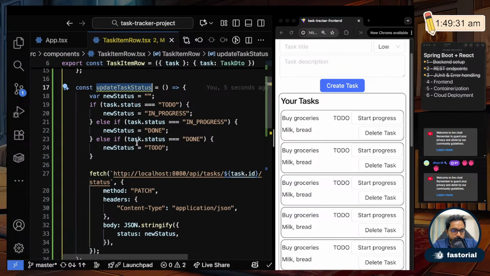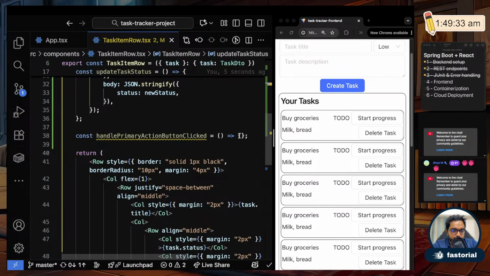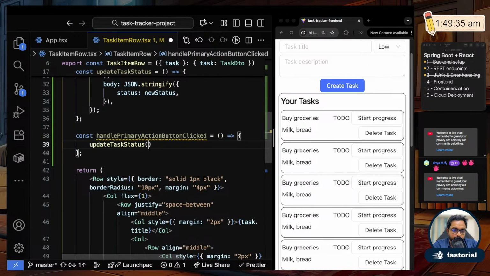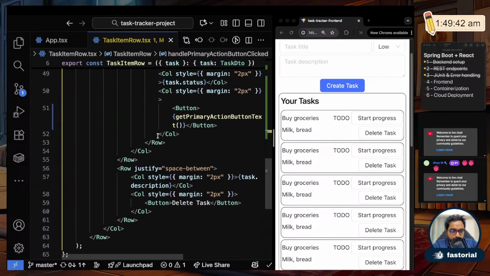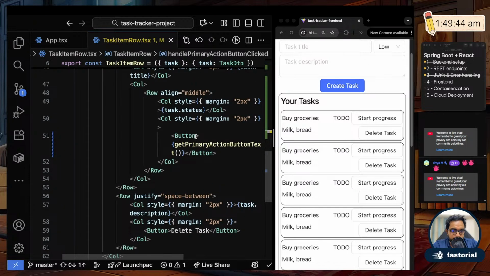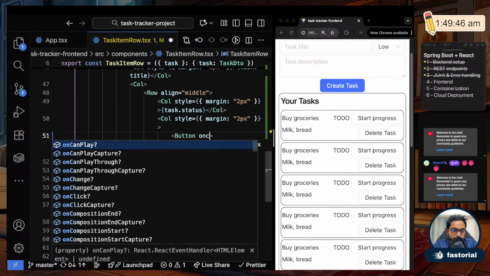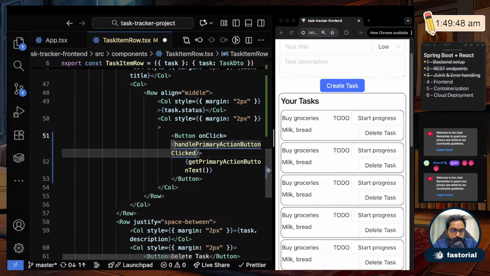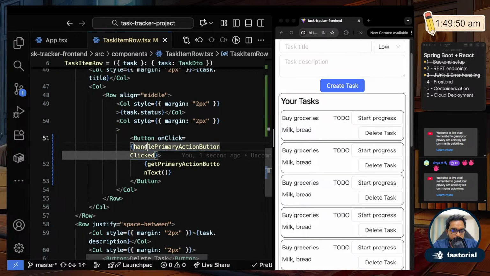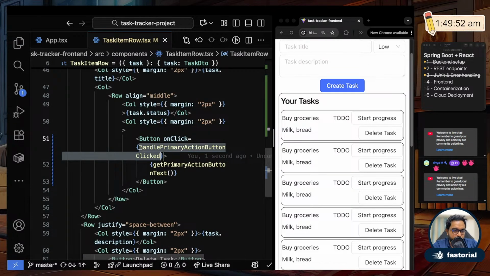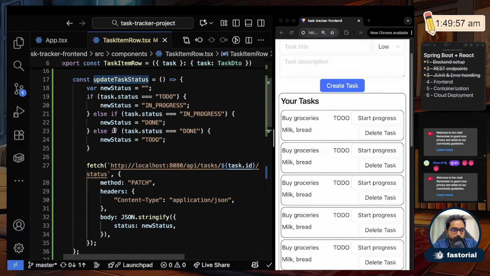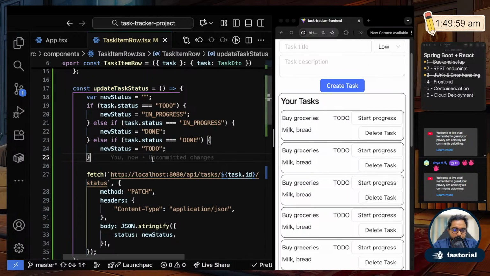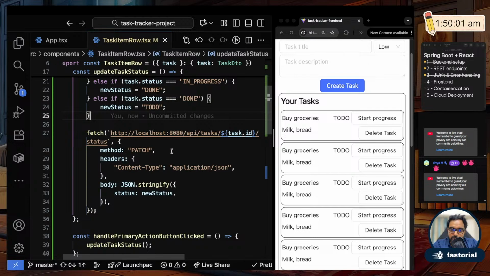So update task status, I'll simply call it inside handle primary action button clicked. So if somebody is clicking the primary action button, it's supposed to call this function. So I'll go into my primary action button, this one, and say on click call this function. So on click it is supposed to call the handle primary action button click function, and then inside that function I'm calling update task status, which will update the actual task status. So I think the code is pretty much done.